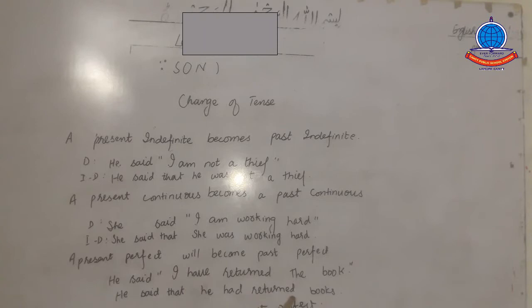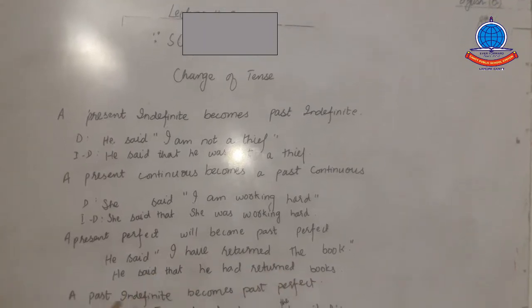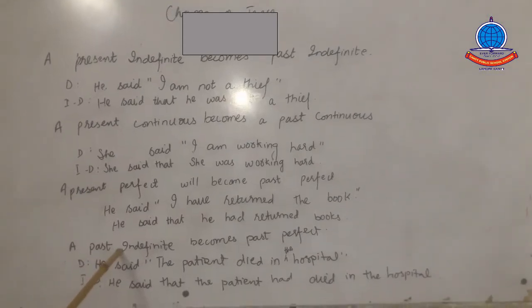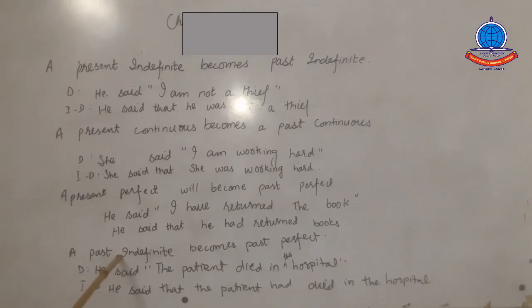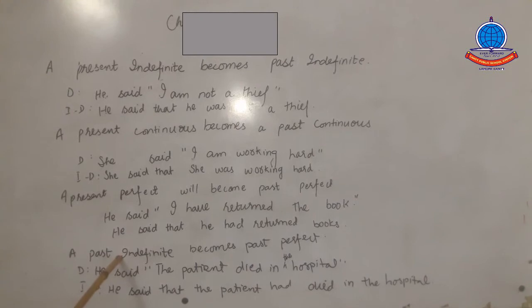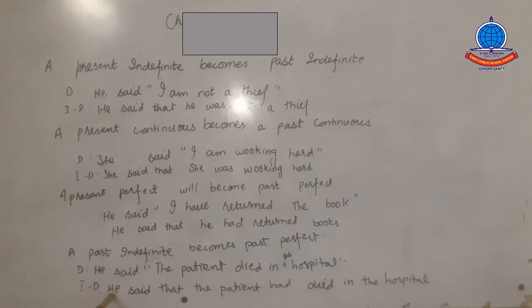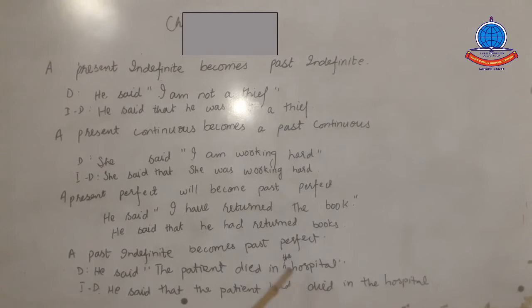So the next rule, a past indefinite will become the past perfect. He said, the patient died in the hospital. So the indirect speech is he said, inverted commas की जगह that, he said that the patient had died in the hospital.